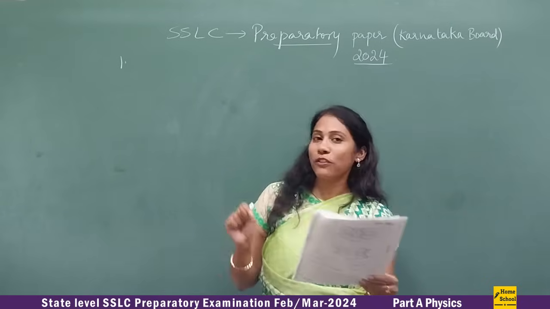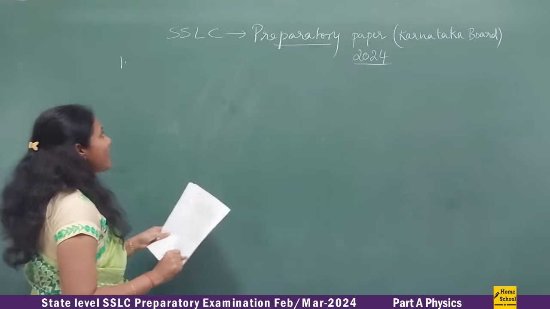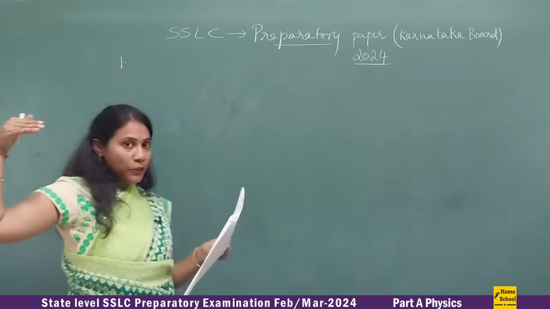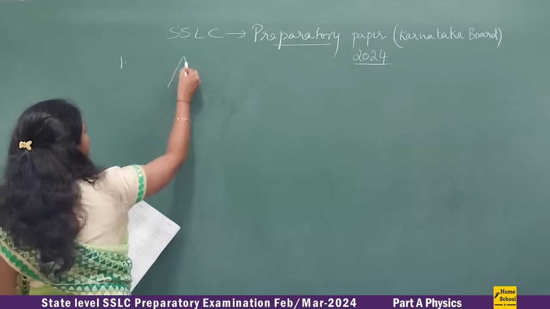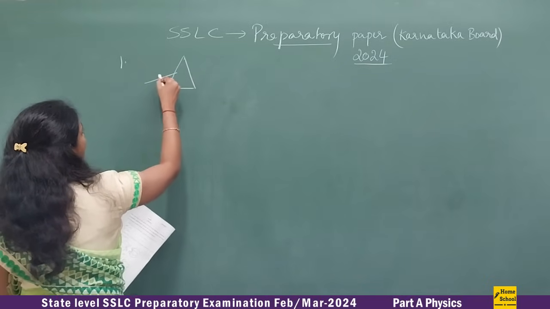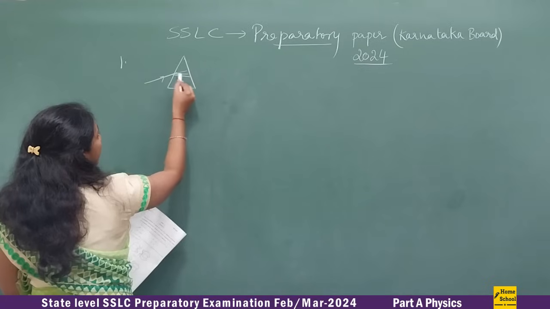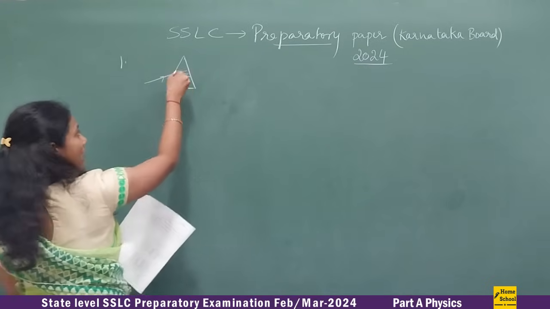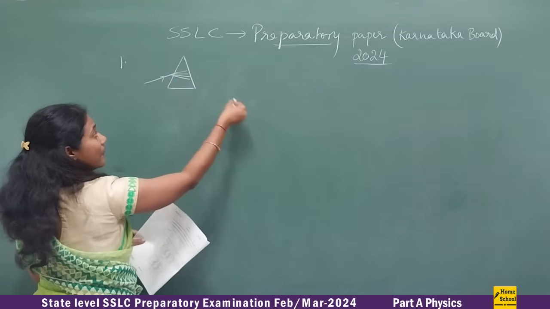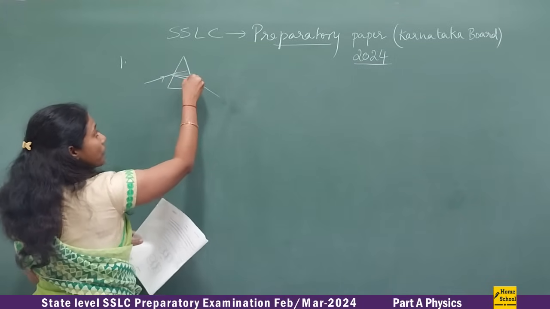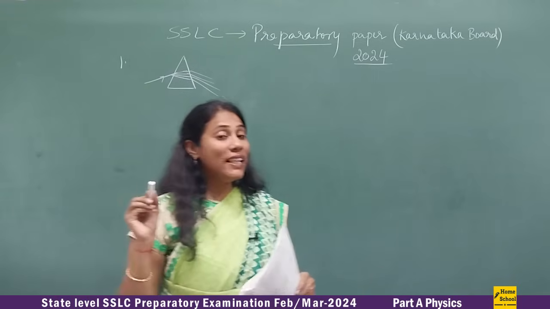Okay, so it's a question from Human Eye and Colorful World, and we have studied that whenever you pass white light through a prism, right? Suppose this is a prism and I pass white light here, and you know that white light will get split into 7 colors. Dispersion happens in a prism, and while the rays come outside, one of the rays bends the most and some ray will bend to the least extent.